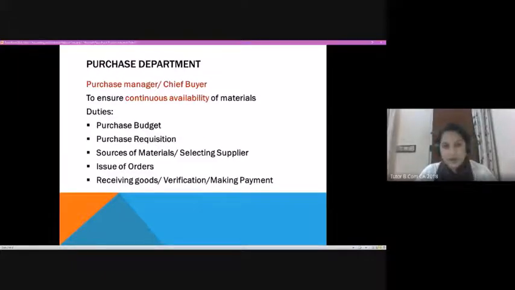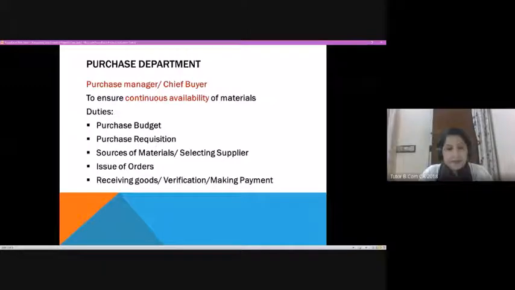Now going ahead, when we are talking about purchase of material, there are different variations to that. Purchase can be centralized as well as decentralized, which we are going to discuss at a later stage. In a big organization, purchase of material will be part of the purchase department, and the purchase manager or chief buyer would be entrusted with the responsibility of finally sanctioning the bulk purchase within an organization. So that is a structure. In a manufacturing concern, you will have a purchase department taking care of all the purchases, or we can say all the major purchases.